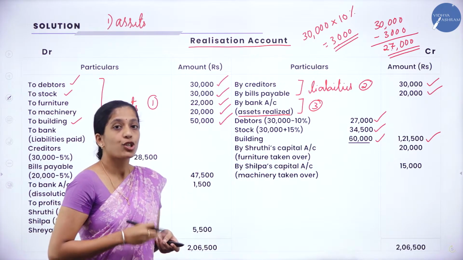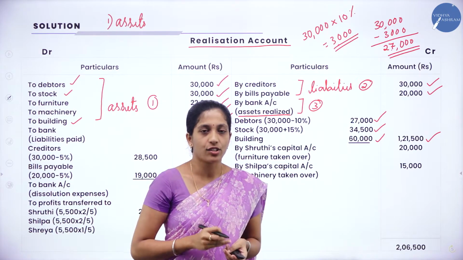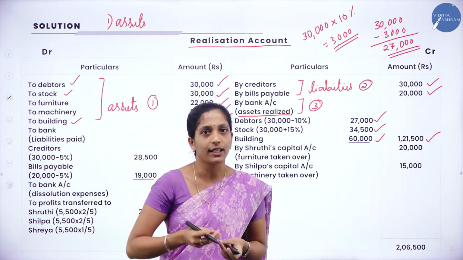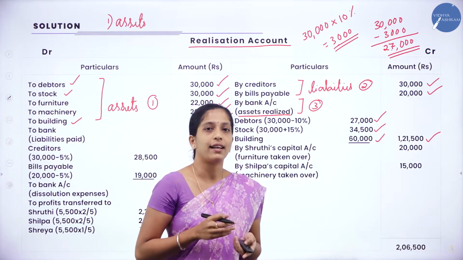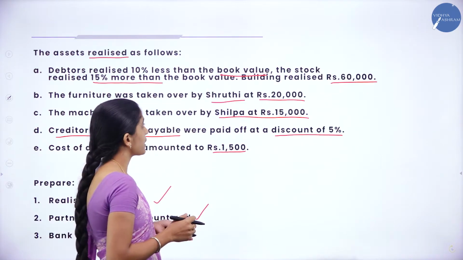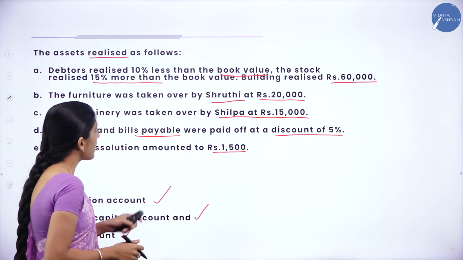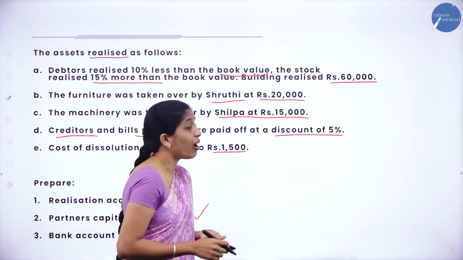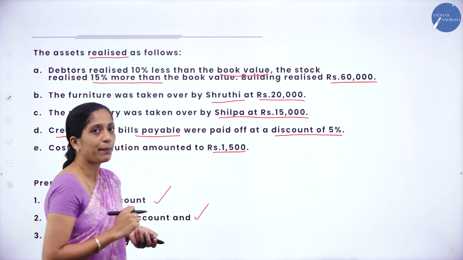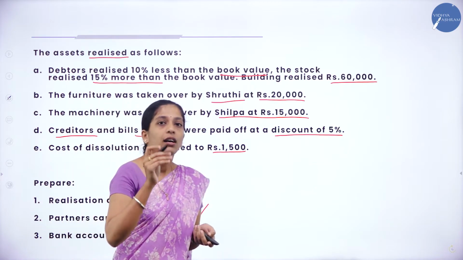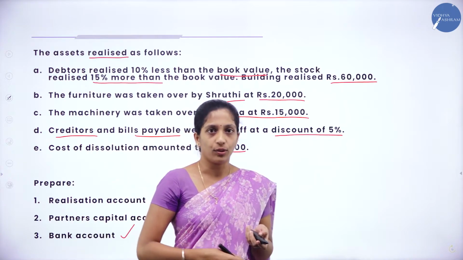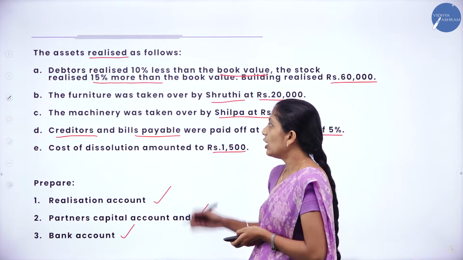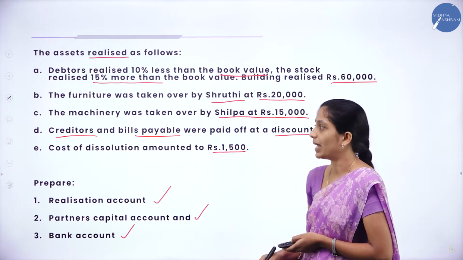Next step is, we have to pay the liabilities. So we have sold the asset, we got cash or bank. Now using that amount we have to pay our liability. Now we shall see the adjustment what they have given. Creditors and bills payable were paid off at a discount of 5%. So in the sense, 5% discount has to be given on book value, right? Now we shall see what is the value of creditors and bills payable.